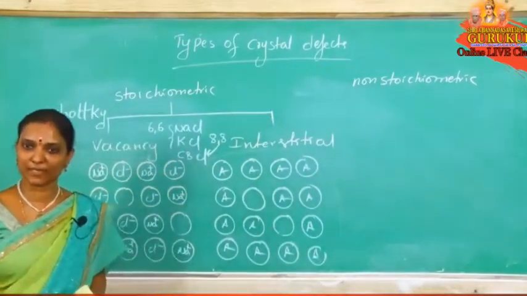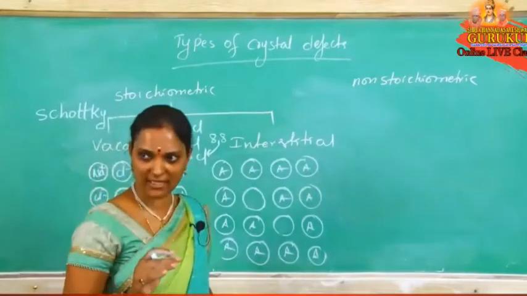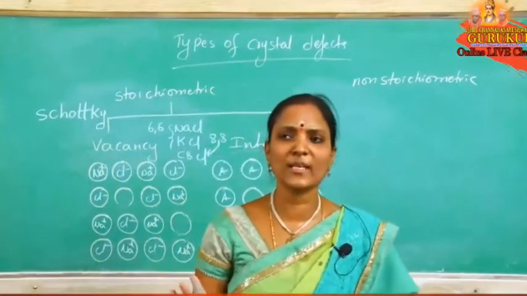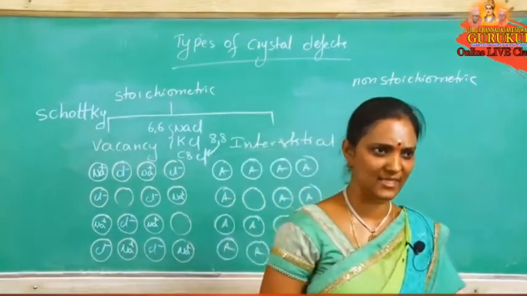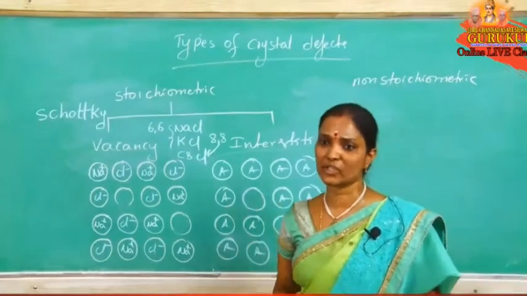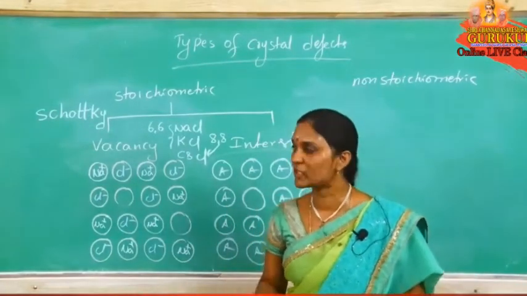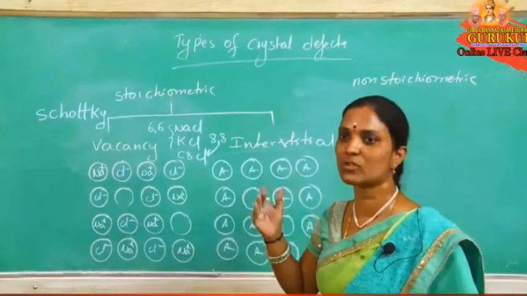Because of this, density decreases, and it is common in crystals with nearly similar cation and anion sizes, less difference between the radii, and more coordination number. These are correct statements with respect to Schottky defect.